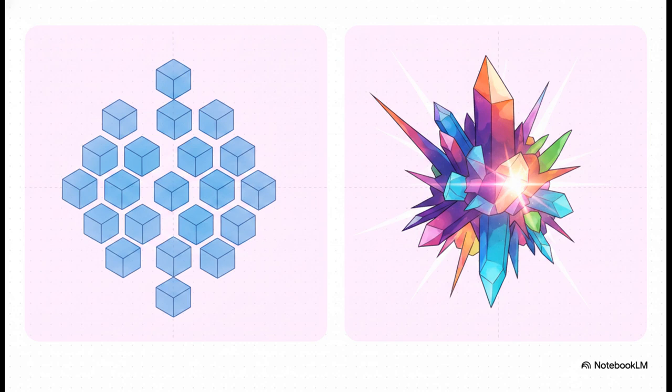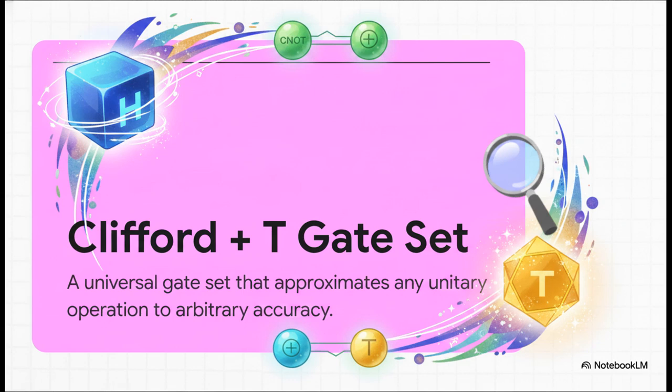But here's the catch. A circuit made only of Clifford gates can actually be efficiently simulated on a standard classical computer. So to get that true mind-bending quantum power, we need non-Clifford gates, like the T gate or the Toffoli gate. These break the mathematical symmetry and are exponentially hard for classical computers to simulate. When you combine them, you get the Clifford plus T gate set. And this specific combination is what we call a universal gate set. Just like in classical computing, we really don't need infinite hardware variations. By chaining together just H, CNOT, and T gates, we can approximate literally any unitary operation, and therefore any quantum algorithm, to whatever level of accuracy we need.